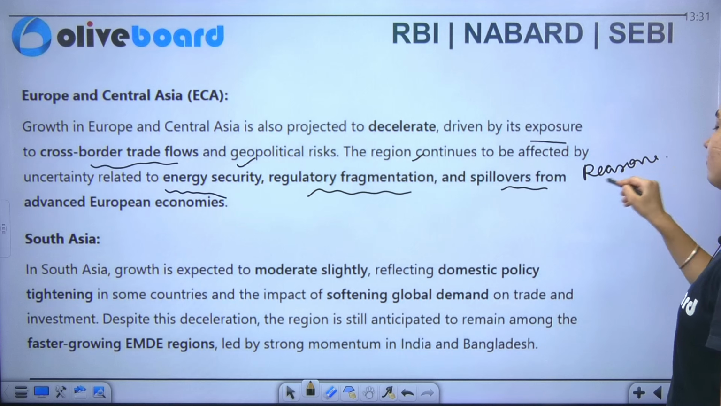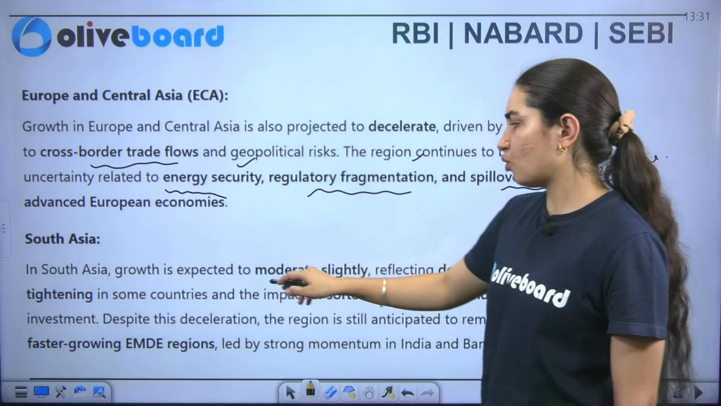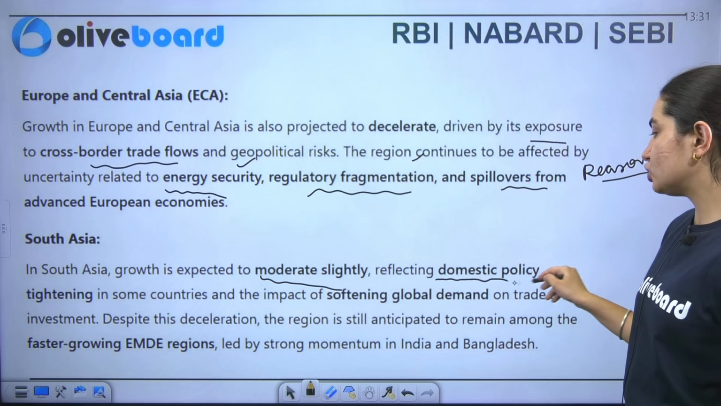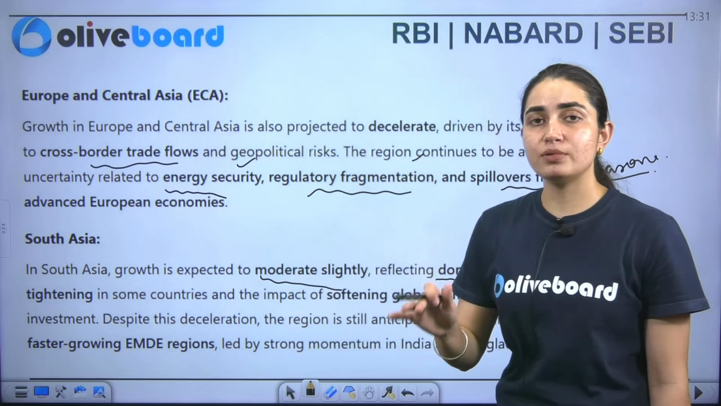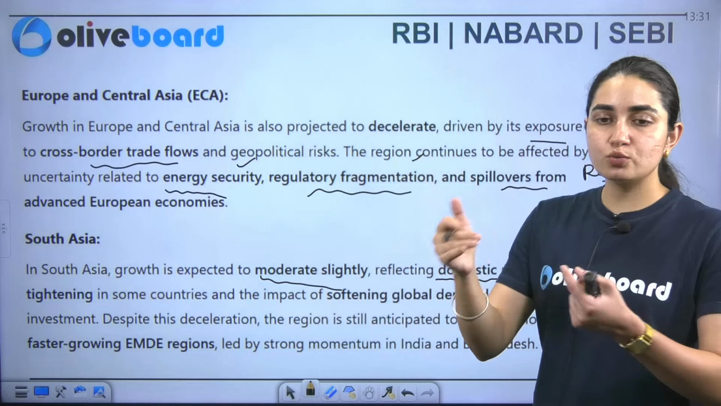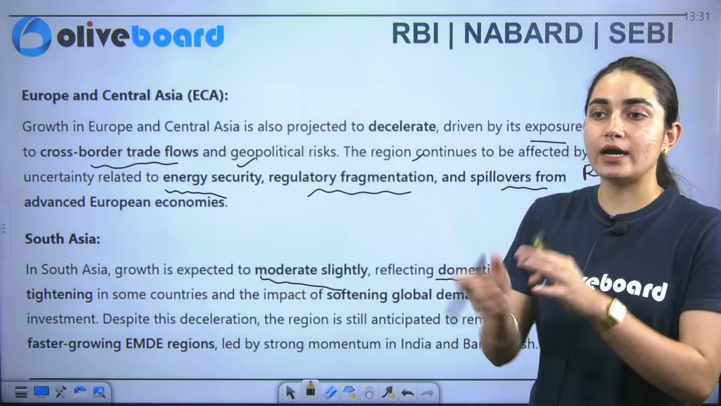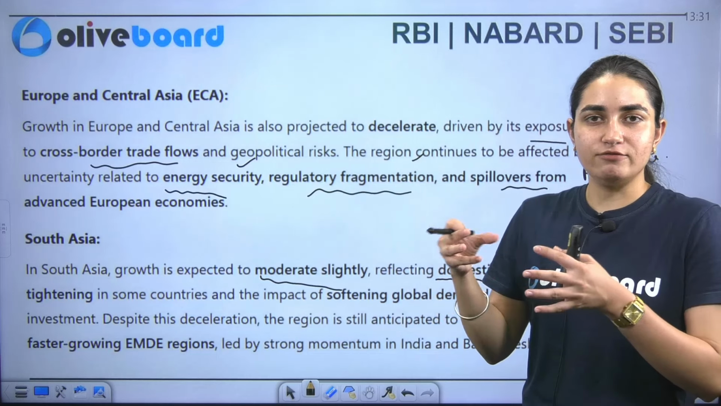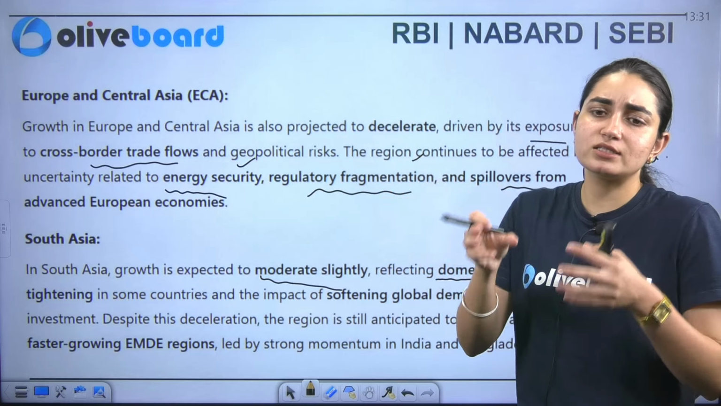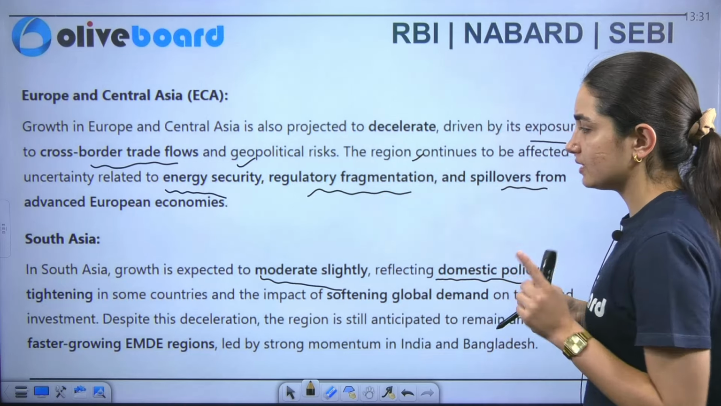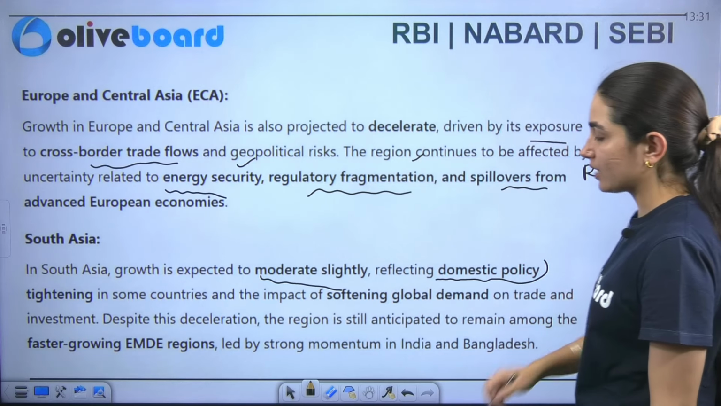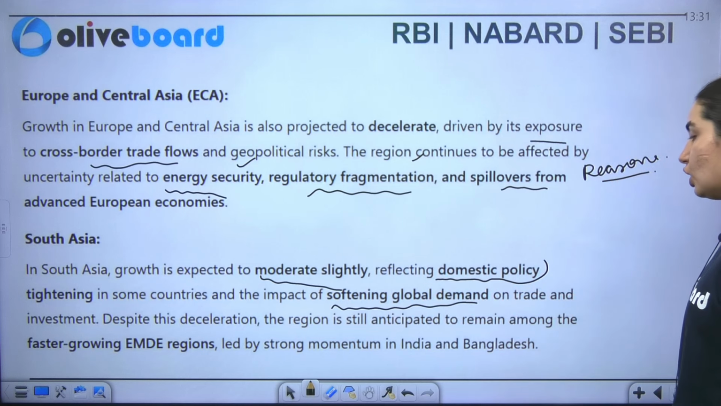Along with that, when I talk about South Asia, this is moderating slightly, but what is the case here? That is reflecting the domestic policy tightening, as in the economy there is not going towards an increase in the money supply. They are going to curb it. They are going to go tight in a manner, and if they see there might be an increase in inflation, that is the reason they are curbing it. So this shows the tightening, but in some countries, and the impact is the softening of global demand on trade and investment. Now this is the case here.